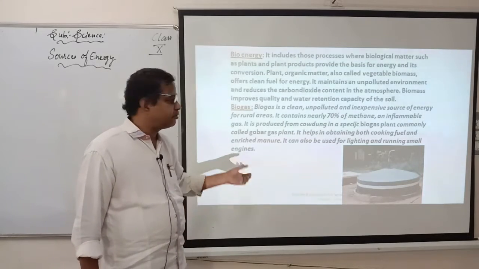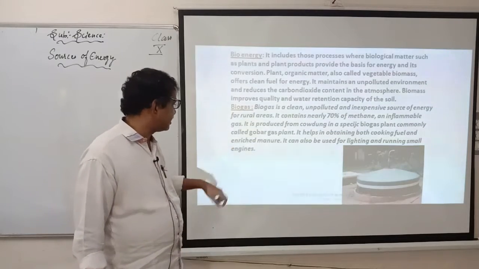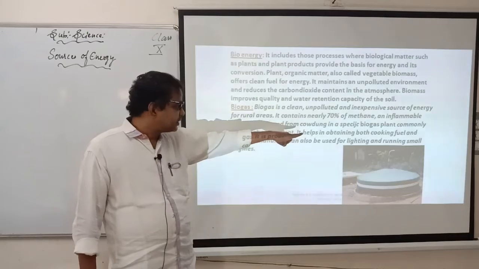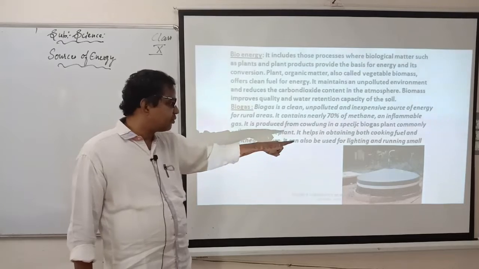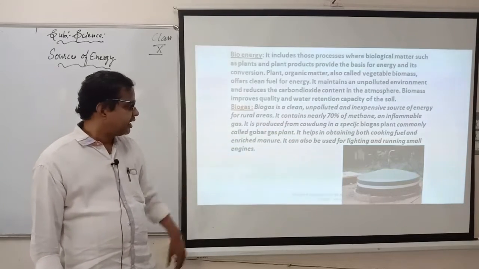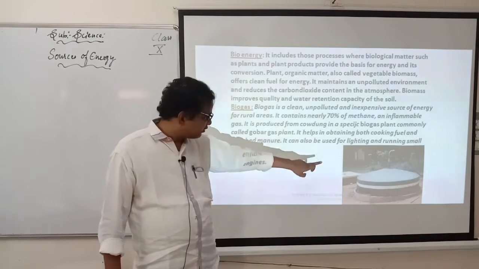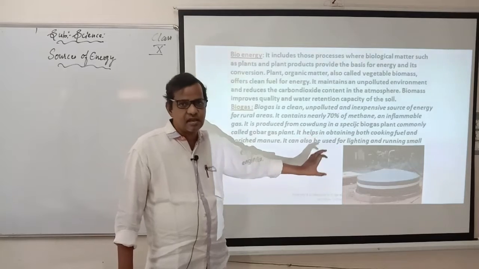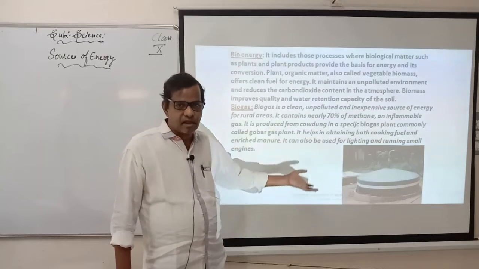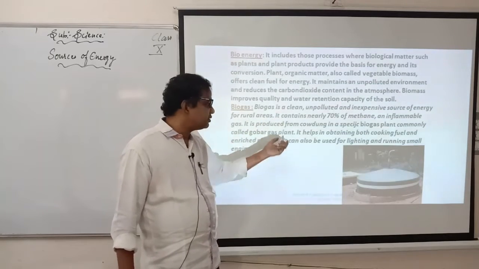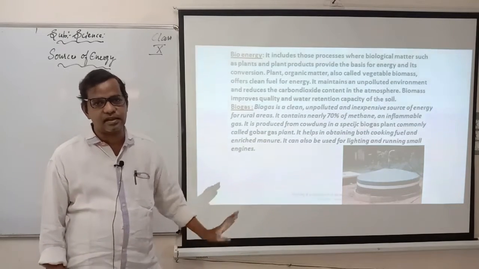And we have biogas. I told you biogas is a clean gas which is produced from gobar gas. Generally we use it as gobar gas also. It is produced from cow dung in a specific biogas plant, commonly called gobar gas. I told you already what is gobar gas. It helps in obtaining both cooking fuel and enriched manure. It can also be used for lighting and running small engines. This is a picture of how the biogas is prepared. We are not going into detail there. It means all the wastes of animal products as well as plant products are used in preparation of biogas. Here mainly we are taking cow dung. That is why it's called biogas or gobar gas. Gobar in Hindi is gobar, in Kannada we call it sagani. That is the difference.